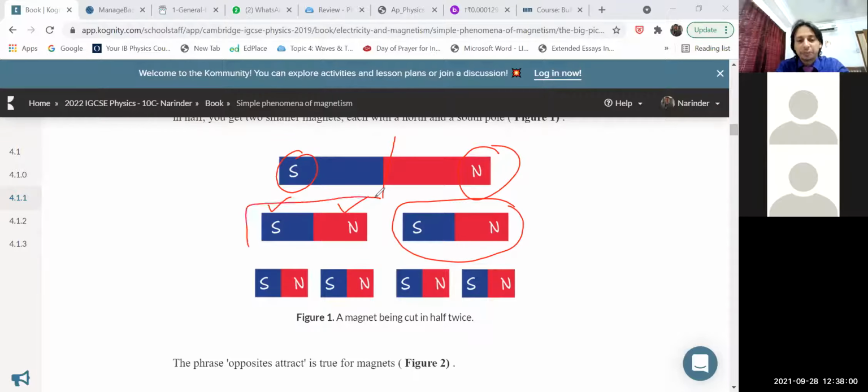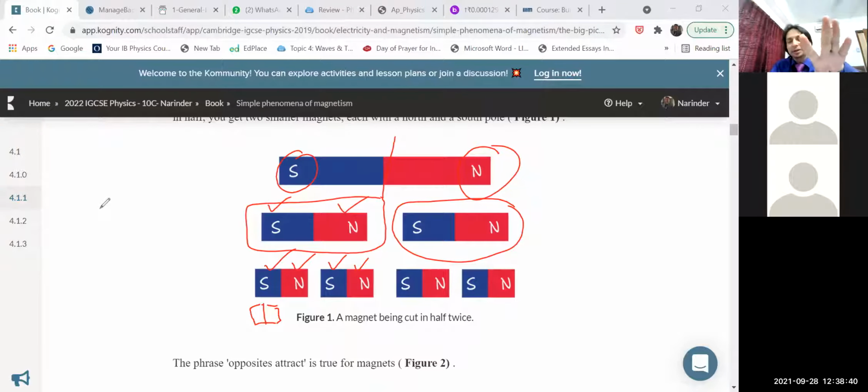If you further divide this magnet, again you will find south and north, south and north. And if you keep dividing, however small the length of the bar magnet becomes, poles always exist. South pole is there, north pole is always there. In a magnet, you cannot create a monopole. Monopole means a single pole never exists. You can't make a magnet in which there is only a north pole or only a south pole. So poles always exist in pairs. South and north pole are always there.